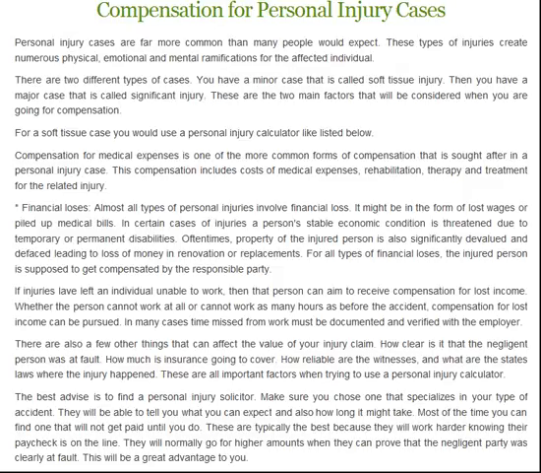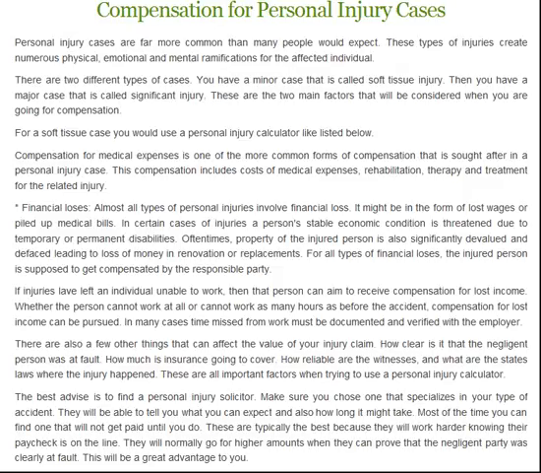There are also a few other things that can affect the value of your injury claim. How clear is it that the negligent person was at fault? How much is insurance going to cover? How reliable are the witnesses? And what are the state's laws where the injury happened? These are all important factors when trying to use a personal injury calculator.